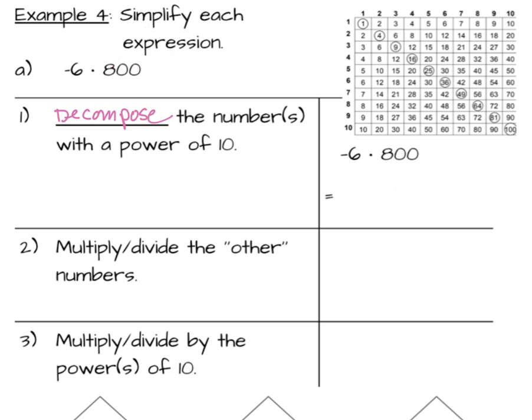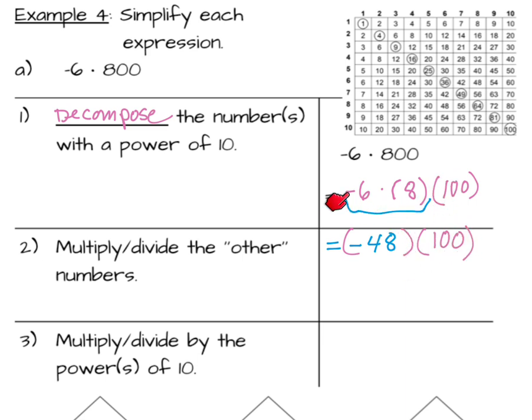So I'm going to copy the -6, but I'm going to decompose 800 into 8 times 100. So this is a number times a power of 10. Then I'm going to do my multiplication or division with the other numbers. So that means not the power of 10. So -6 times 8, that's -48. And I'm going to copy the times 100. Okay, so I simplified -6 times 8.